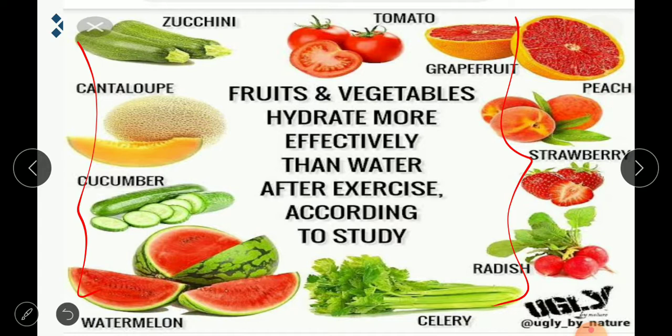Surely she will say the first vegetable is tomato. There you will get more and more water content. Then cucumbers, in that also water content is very high. And even watermelon, and I think bottle gourd, in that also water content is very high, and those vegetables are very good for the health.